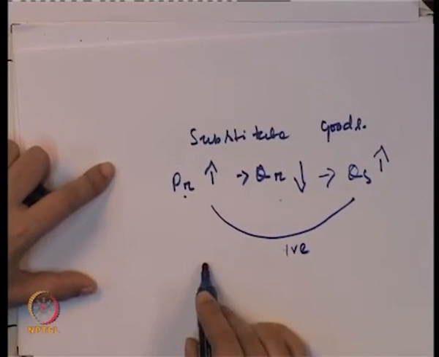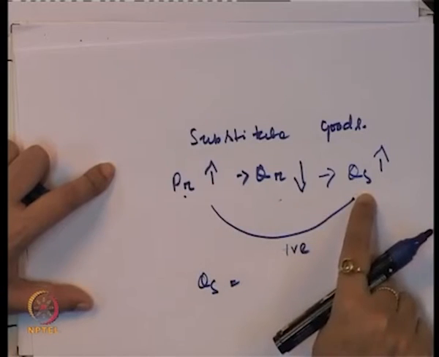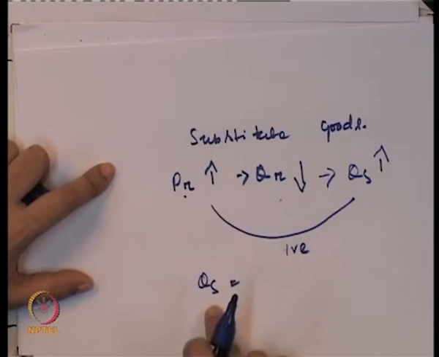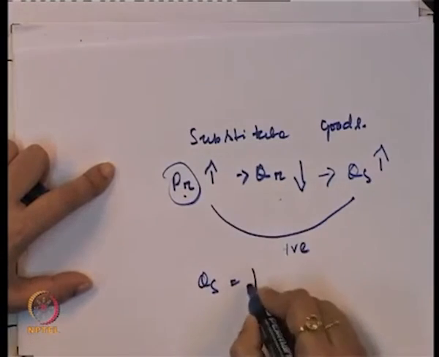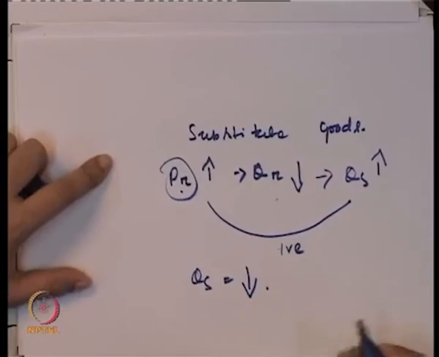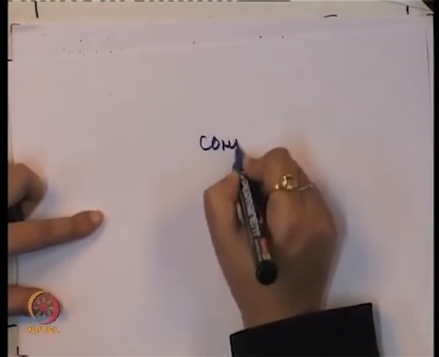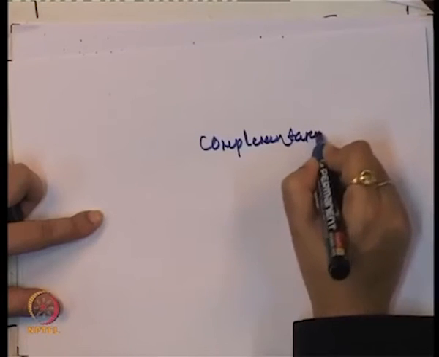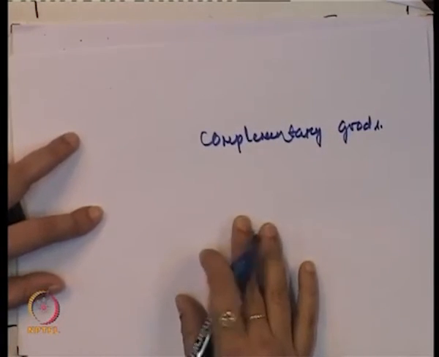Now how will this affect the quantity supplied of this typical good? Since the substitute good is being supplied more, in this case there is no increase in the price of this good, only an increase in the price of the related good, so the quantity supplied of this good will decrease. And how does this work for complementary goods? What is the nature of a complementary good? If two goods are complementary, one good cannot be consumed without the other.